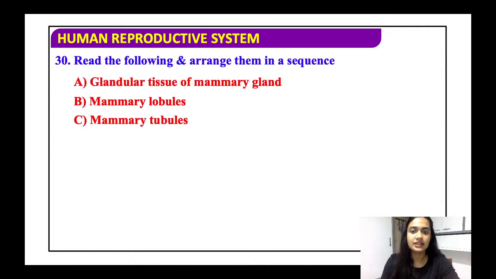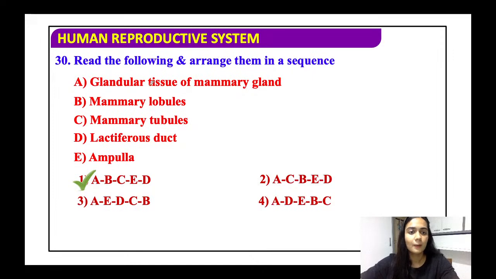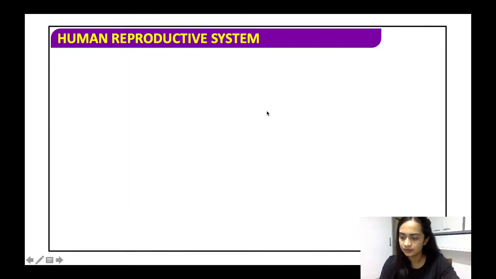Read the following and arrange them in a sequence. All right. So again, first is the glandular tissue, or the mammary glands. All right. Then we have the mammary lobules. Yes. Then lobules will form tubes. The tubes will form the ampulla, and the ampulla will then connect to the lactiferous duct, which is completely the last one.